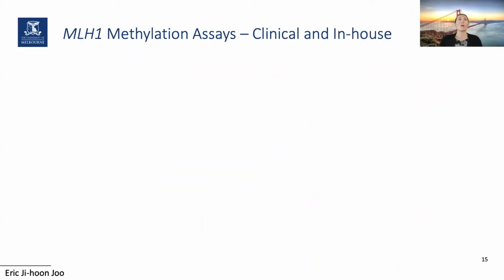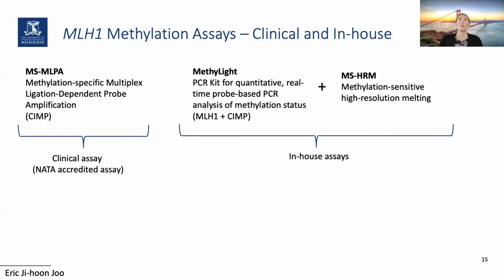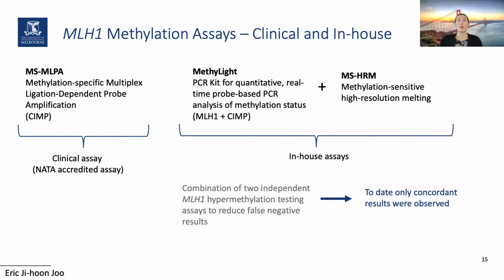So there are multiple methylation assays available. Generally, the clinics use MS-MLPA, as it is a NATA accredited assay. We are using MethyLight, which is methylation specific, and MS-HRM, which is methylation sensitive. And we're using a combination of the two MLH1 methylation assays because we want to reduce false negative results, although to date we have only observed concordant results.